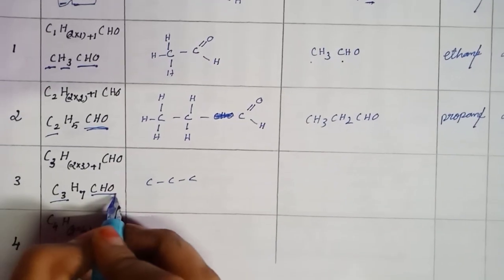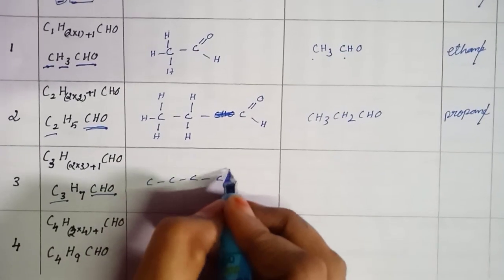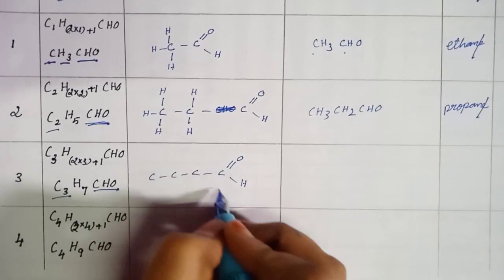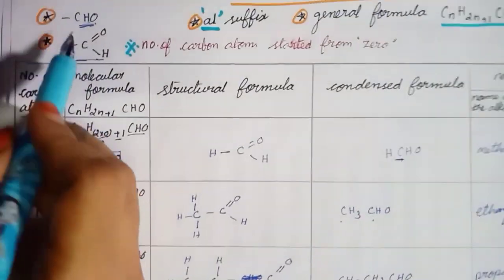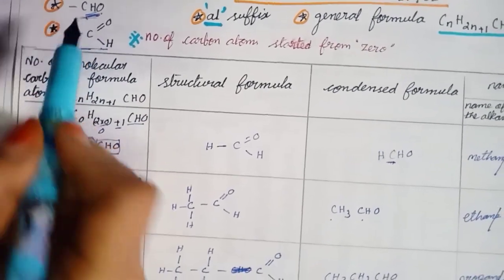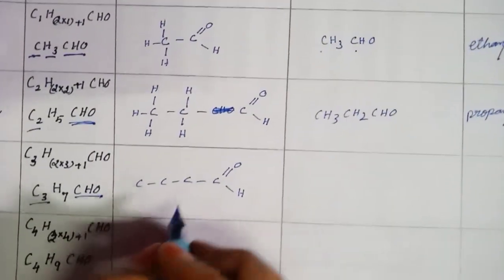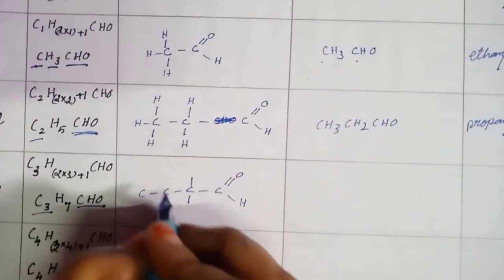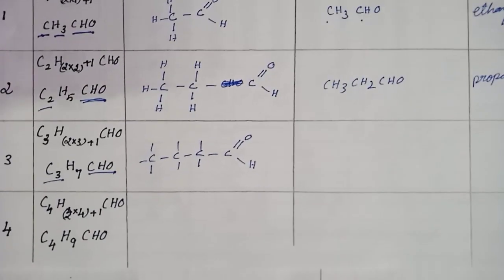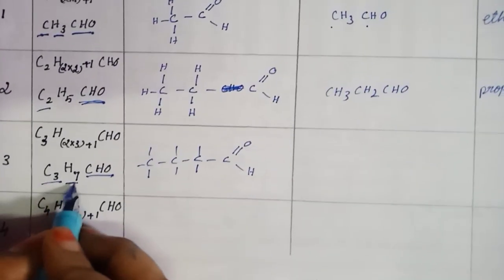Convert to the structural formula: 3 carbons, 1 2 3. Next we write the functional group, C double bond O, H. This is the structure for CHO. This is the condensed form of this structure. Next the framework. It needs 2, this carbon needs 3. Framework completed. How many hydrogens are there? 7.